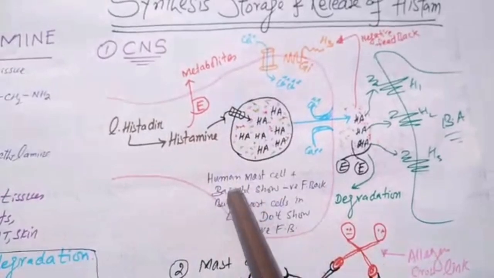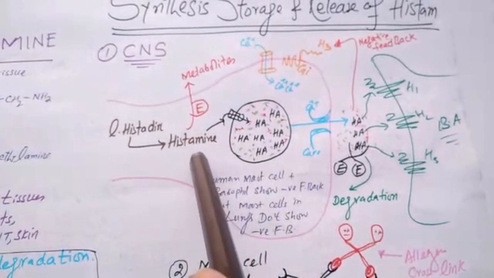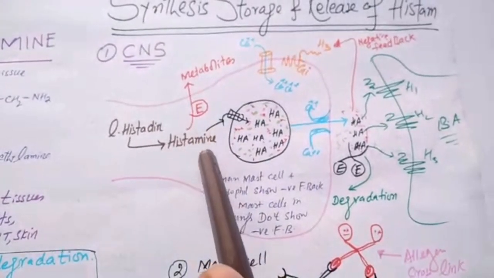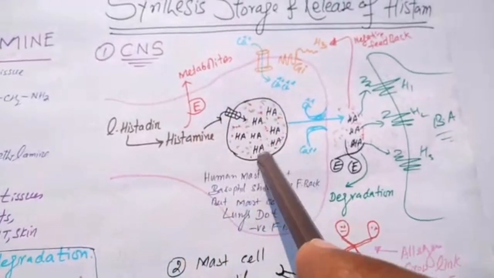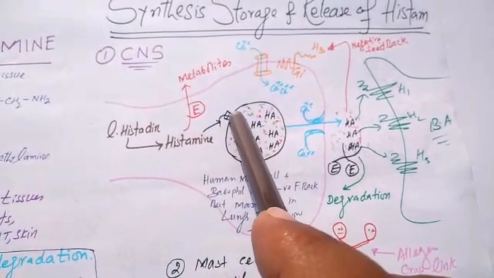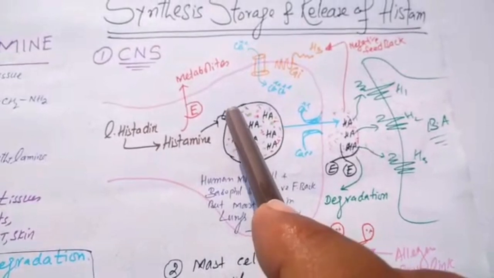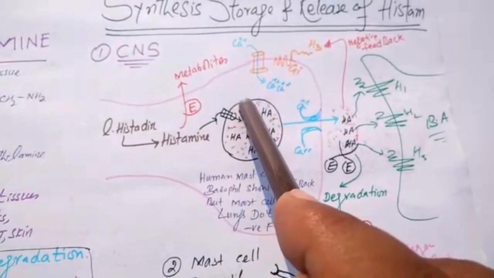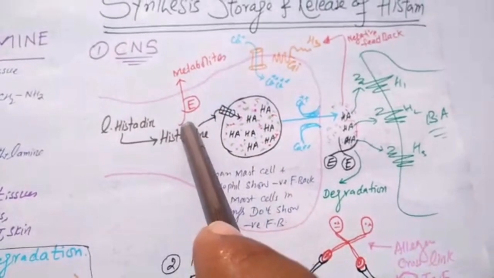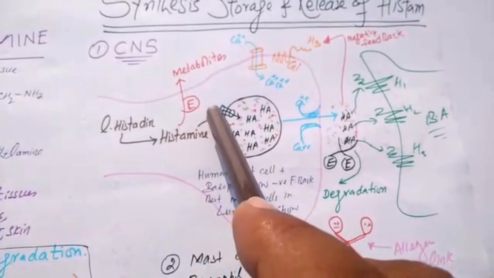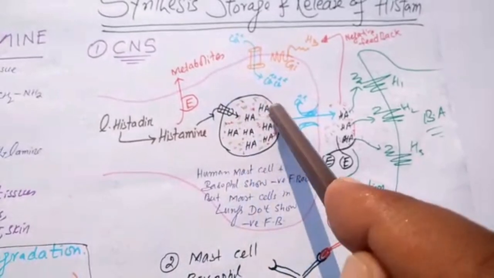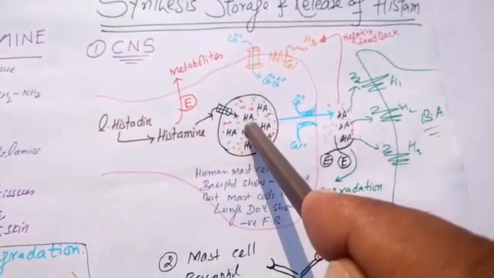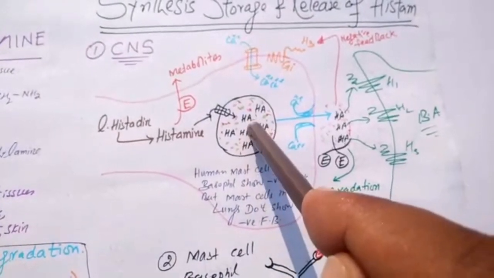Now, in the cytoplasm of this neuronal cell, histamine is transported into this vesicle through this transporter, and the name of this transporter is vesicular monoamine transporter 1.